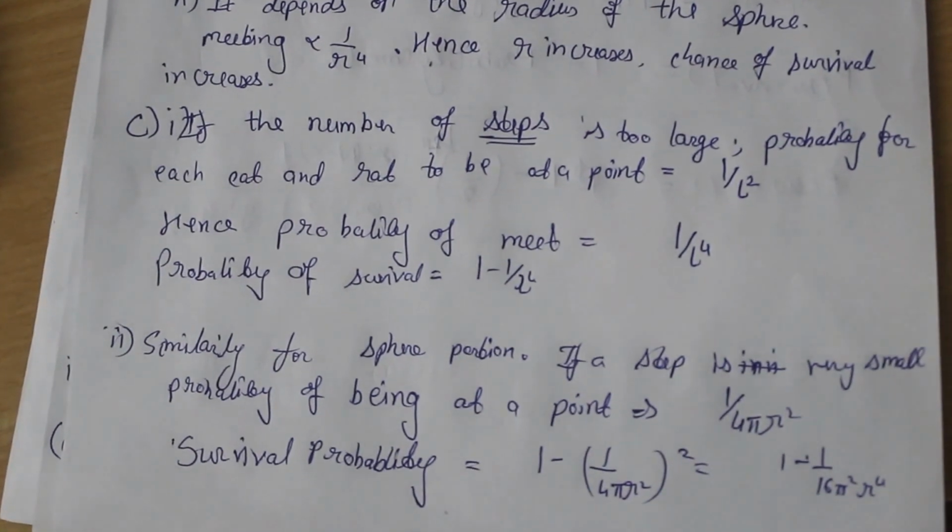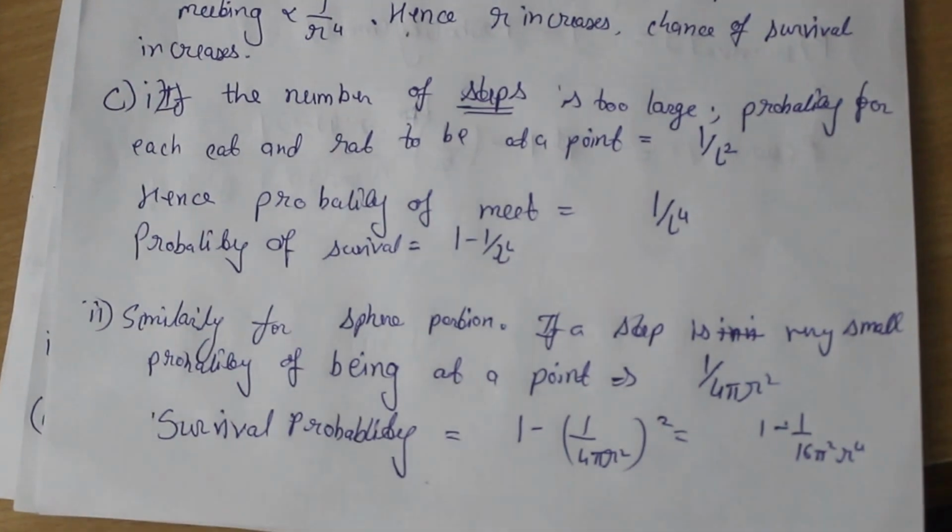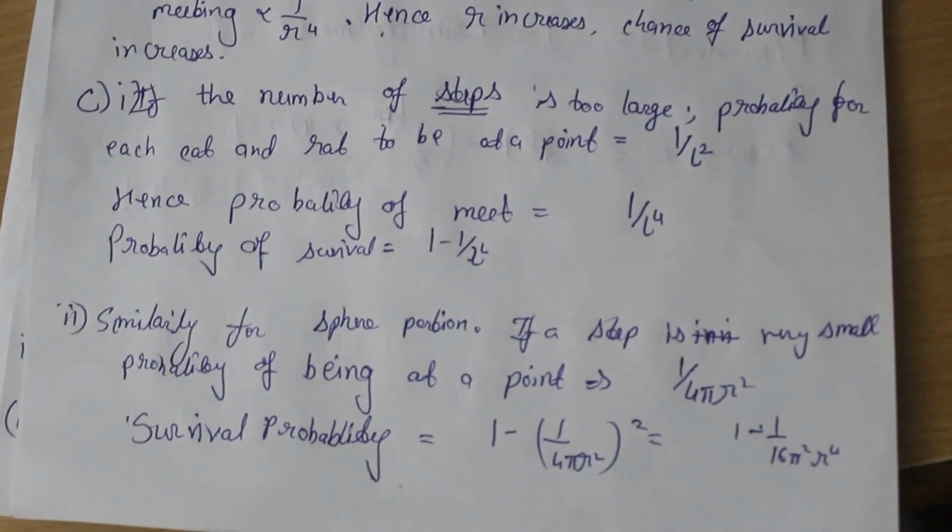Similarly, for the sphere question, the probability of being at a point would become 1 by 4 pi r square. Hence the probability of survival would be 1 minus the square of 1 by 4 pi r square.